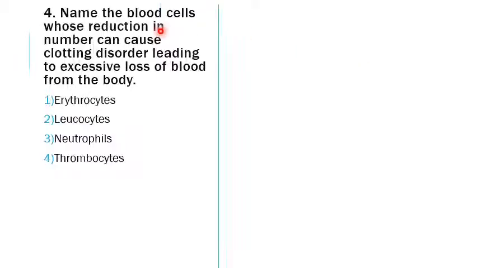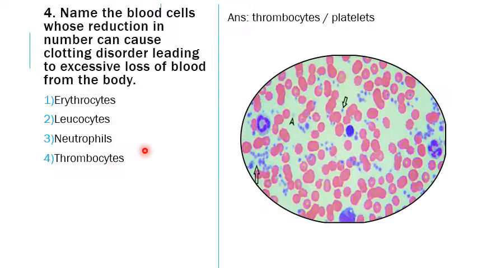The next question is, name the blood cells whose reduction in number can cause clotting disorder leading to excessive loss of blood from the body. The options are erythrocytes, which are RBCs, leukocytes, which are WBCs, neutrophils, which is a type of leukocyte or WBC, and thrombocytes. Thrombocytes are actually the platelets. So the answer is the platelets.